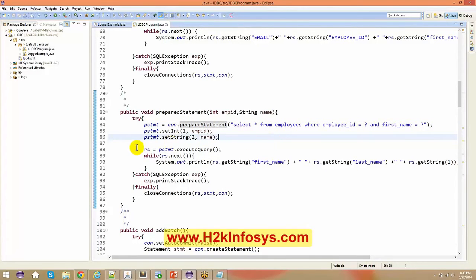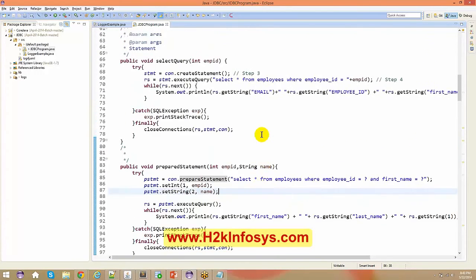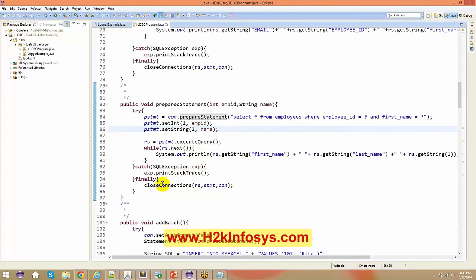There are no other differences. If suppose you want to have some more where clauses by giving some other dynamic values, you can specify them with a question mark and you can set that information out here. So this is my first index, this is my second index. So this is my first question mark, this is my second question mark. So the same thing here also.